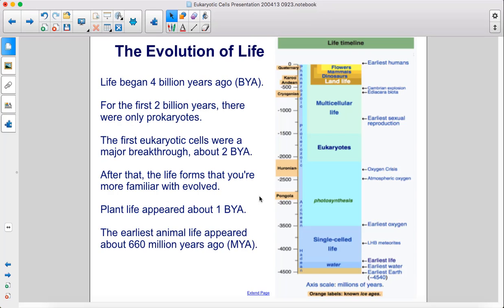Life began 4 billion years ago. For the first 2 billion years, there were only prokaryotes. The first eukaryotic cells were a major breakthrough about 2 billion years ago. After that, the life forms that you're more familiar with evolved. Plant life appeared about 1 billion years ago. The earliest animal life appeared about 660 million years ago.